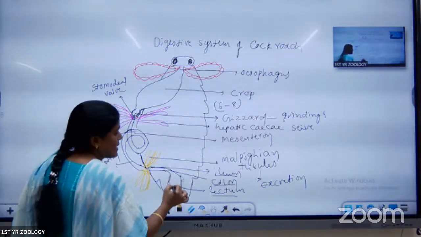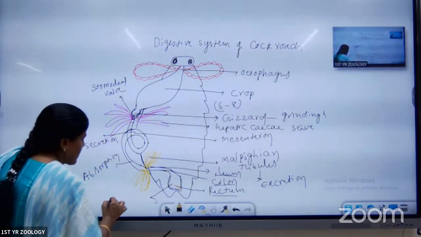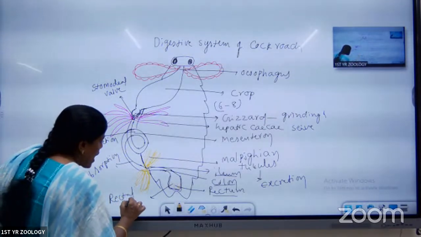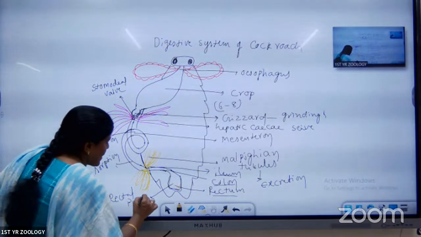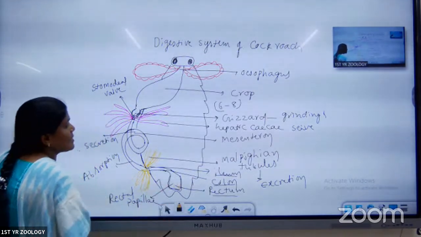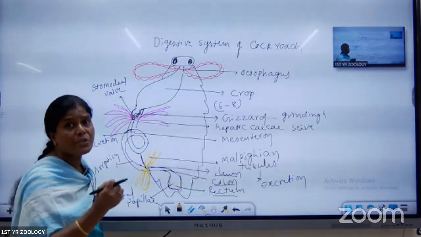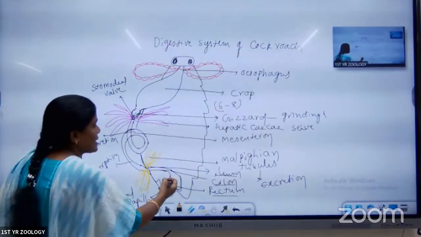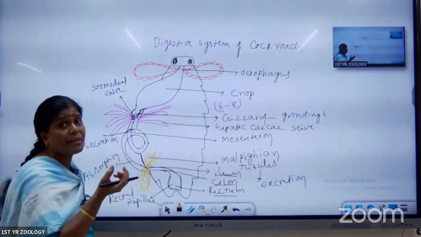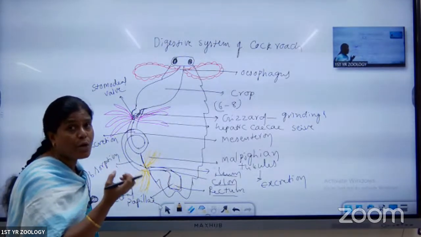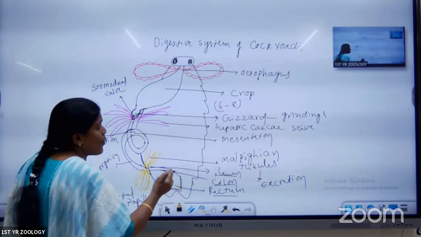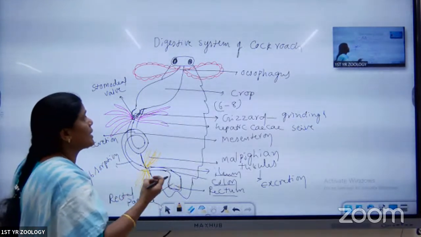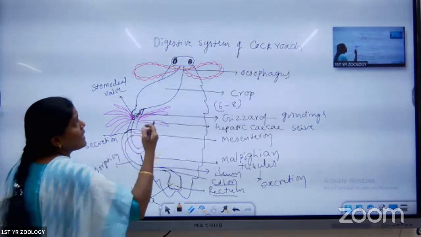The rectum has a number of fold-like structures. The yellow lines are called rectal papillae. What is the use of these rectal papillae? They are mainly useful for the absorption of water from the undigested food. Undigested food enters the rectum. Inside the rectum, longitudinal folds are present. These longitudinal folds absorb the water from the undigested food. This is about the alimentary canal.